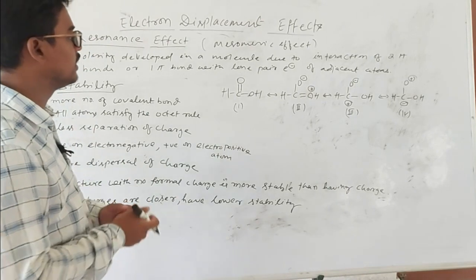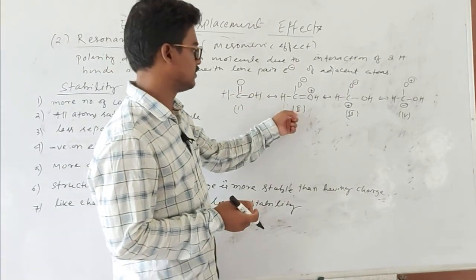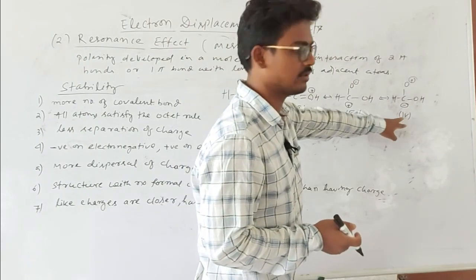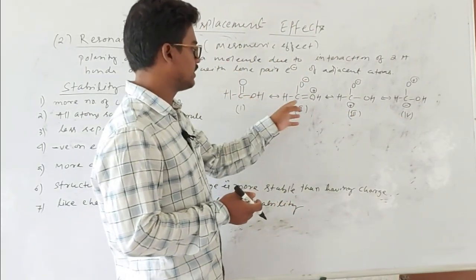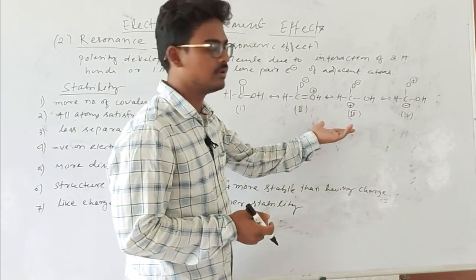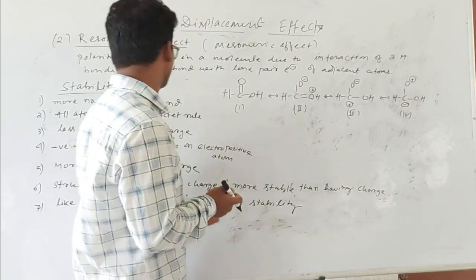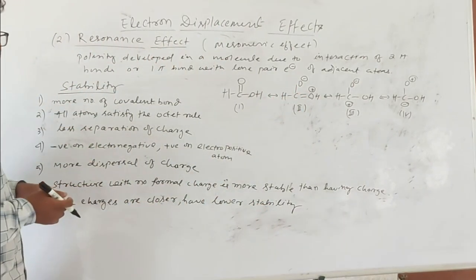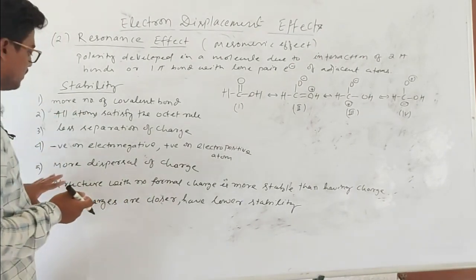How will you determine that this is structure 1, this is structure 2, this is structure 3, this is structure 4? These all are canonical structures. How will you tell that 1 is more stable than 2, or 2 is more stable than 4, or 3 is more stable than 2? How will you know? Okay, so for the stability of the canonical structures, you have to follow these rules.